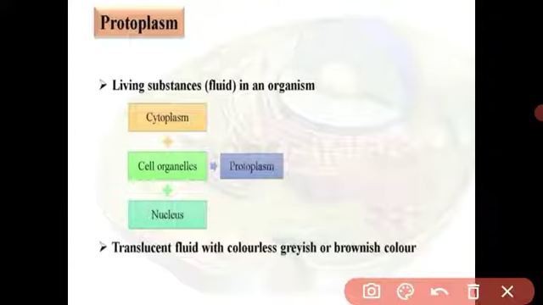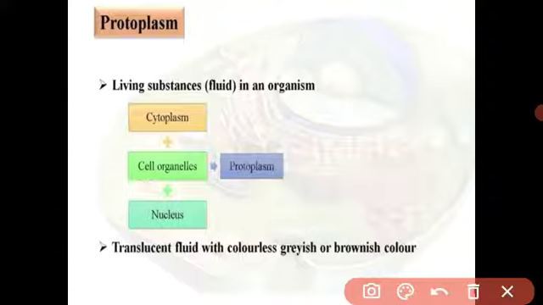It is a translucent fluid that is colorless, grayish, or brown in color. It contains many chemicals, many chemical compositions like hydrogen, oxygen, nitrogen, sulfur, iron, and phosphorus, all in the same cell, with a little bit of variation from cell to cell. Got it, student? What is meant by protoplasm and what is meant by cell?